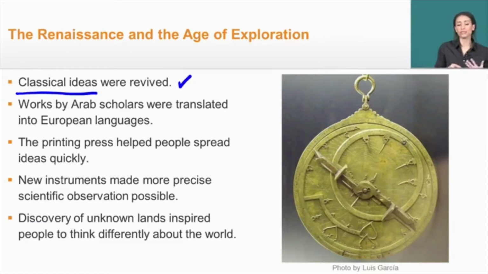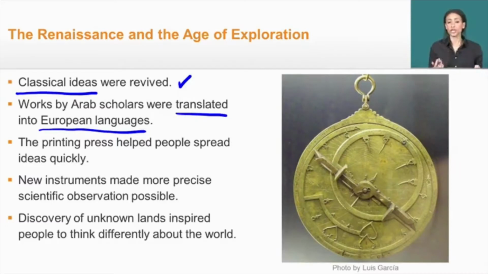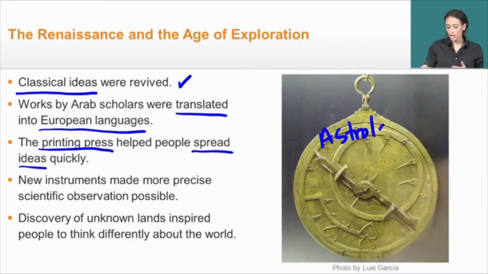So again, these concepts of humanism and realism, which we'll talk about a little bit later. The works by these Arab scholars that we mentioned previously are being translated into European languages now. And the combination of these translations with the new invention, the printing press, is going to help the spread of these ideas. Now, new instruments like the astrolabe, which we see here, is going to allow more precise scientific observation.